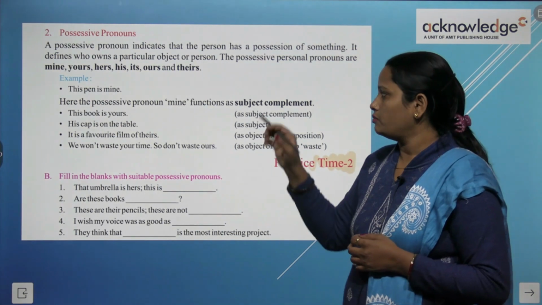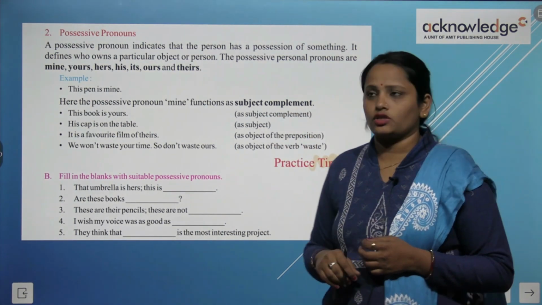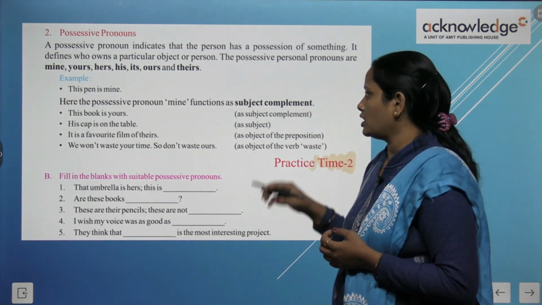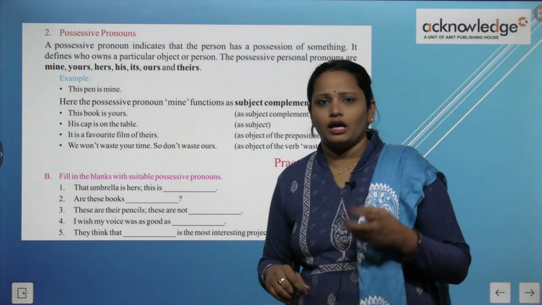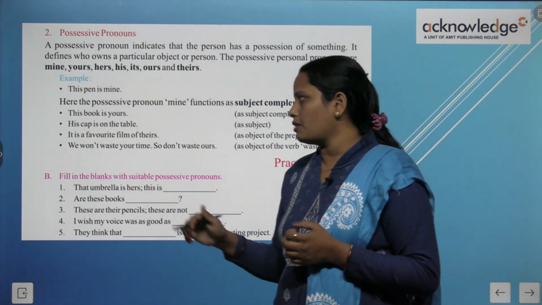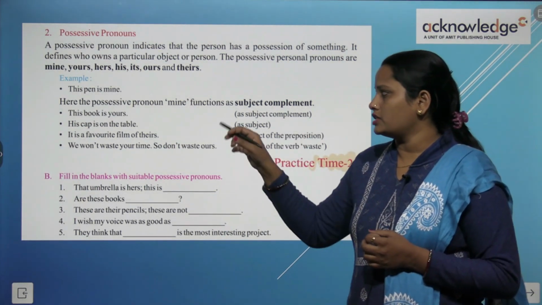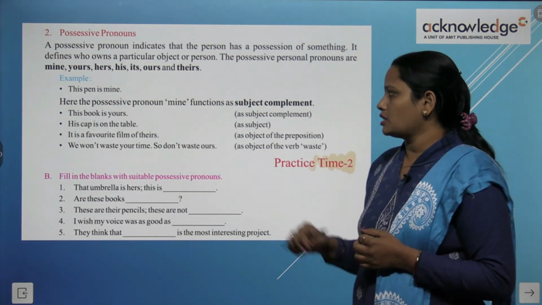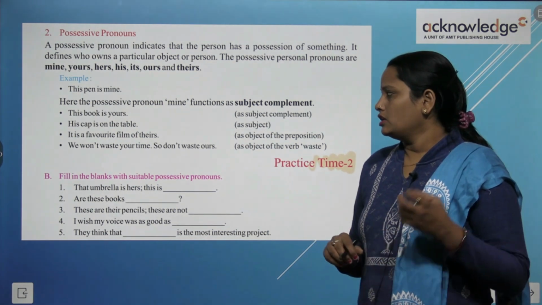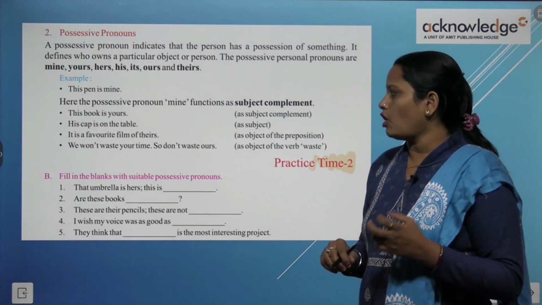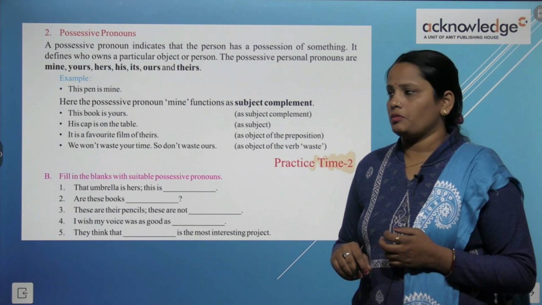Here the possessive pronoun mine functions as subject complement. So यहाँ पे जो possessive pronoun है, mine word subject complement का काम कर रहा है. So this book is yours, as subject complement. His cap is on the table, as subject. It is the favorite film of theirs, object of the preposition.